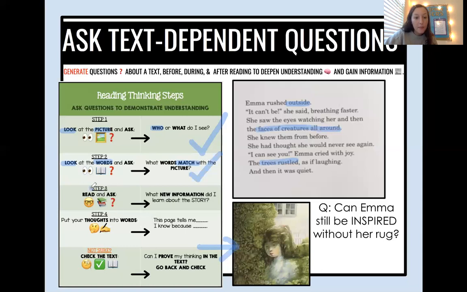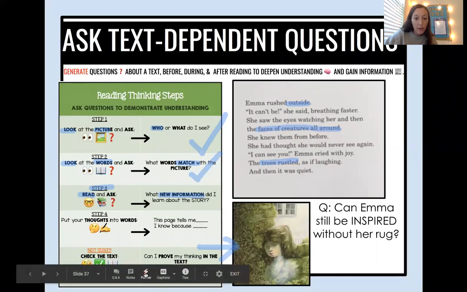Step three, you're going to read the page and ask, what new information did we learn from this page? So now we're not just going to look or scan at the words. We're going to read and think about, what do we learn from this page? Get my little pointer so you guys can follow along while I read.